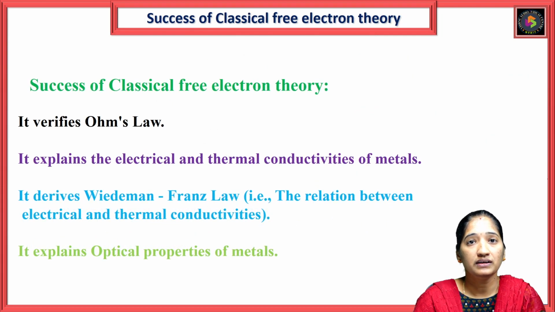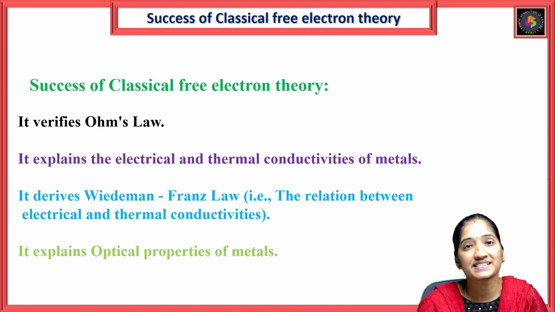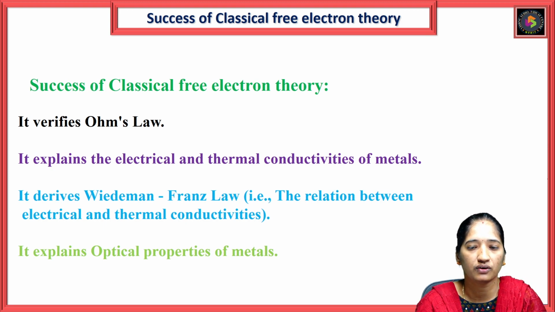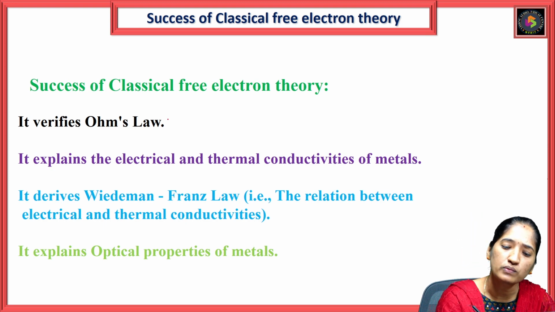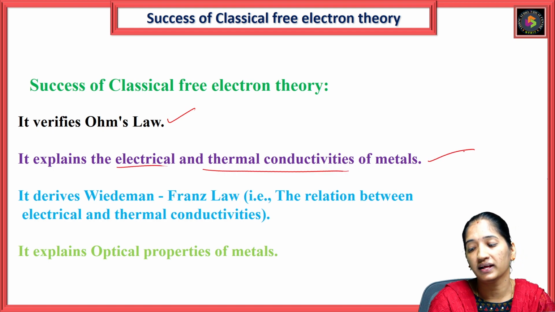Next, what are the merits and what are the demerits of the classical free electron theory? We can represent the success of the classical free electron theory: it verifies Ohm's law. It explains the electrical and thermal conductivities of a metal.